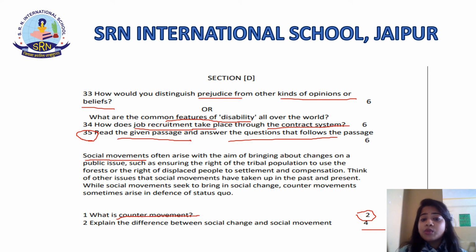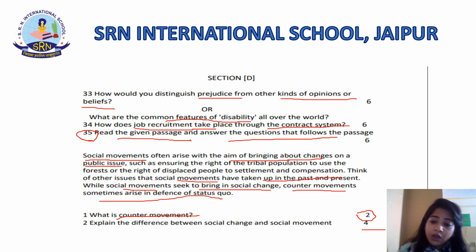As we discussed, social movements have the aim of bringing about changes on a public issue. Social movements have been taken up in the past and present. While social movements seek to bring in social change, counter movements sometimes arise in defense of the status quo. Now, let's talk about the difference, another question explaining the difference between social change and social movement, students. As we just read, social movements often arise with the aim of bringing about changes on a public issue. They also seek to bring in social change.